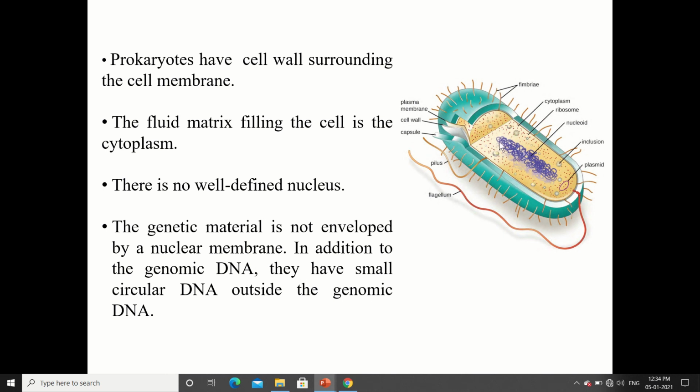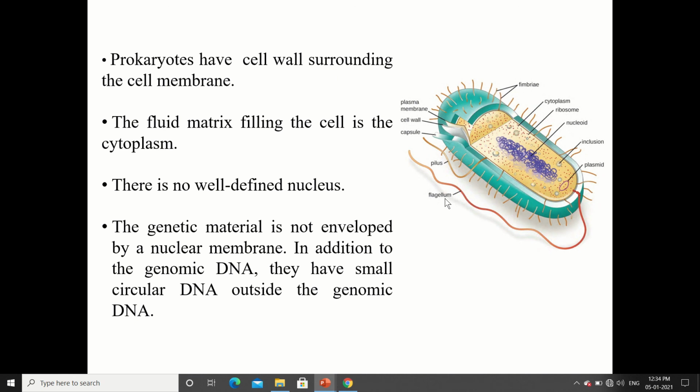There is no well-defined nucleus, so you will not find a nucleus with a nuclear envelope. The structure here is called the nucleoid because it doesn't have a nuclear membrane, and the genetic material is exposed. This chromosomal DNA is exposed in the cytoplasm.